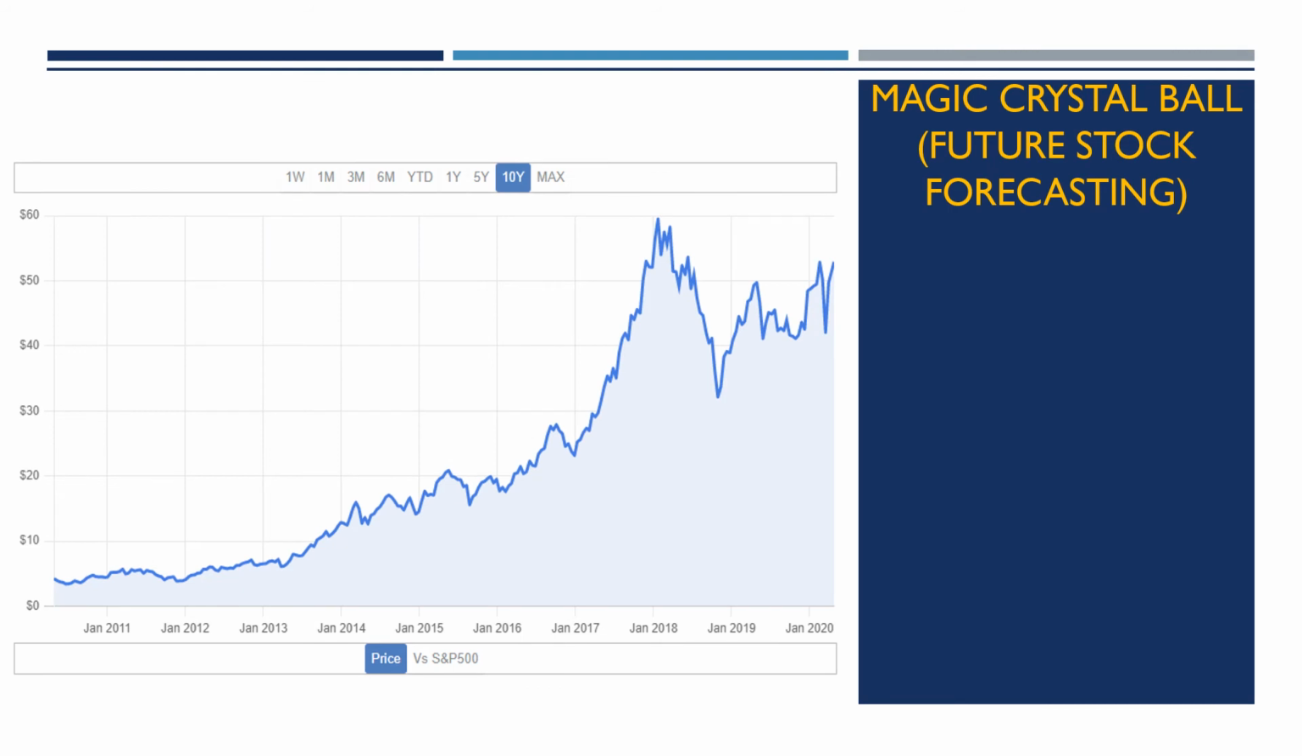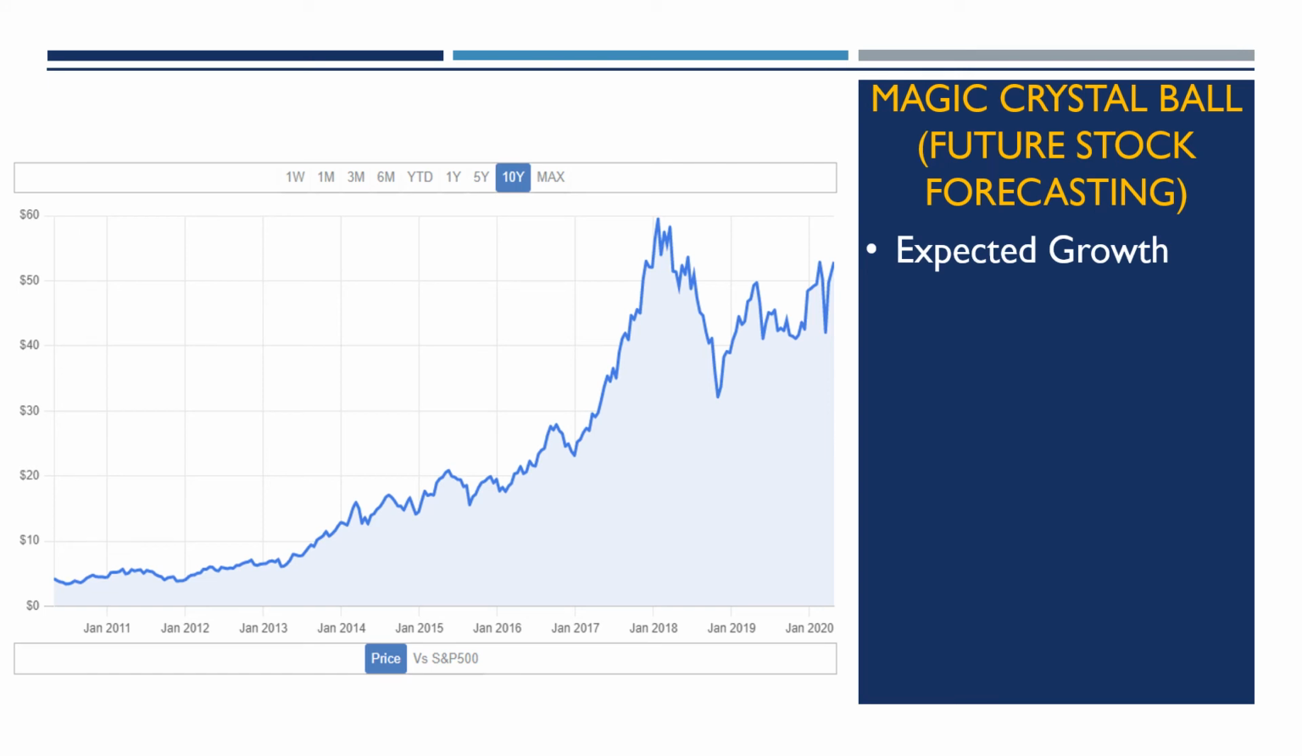All right, time to look at the magic crystal ball at the future stock forecasting. So what we have here is a graph of the Tencent Holdings price versus S&P 500 from the past 10 years. So we can see that it was relatively steady growth all the way to January or end of first quarter 2017, and then they really took off. They spiked all the way. They started off 2018 really strong, and then what we're assuming has happened is that they got hit by some of the tariffs pretty hard and needed to sell off some stock.